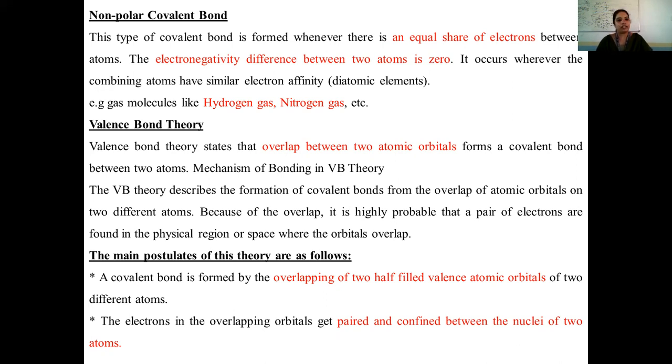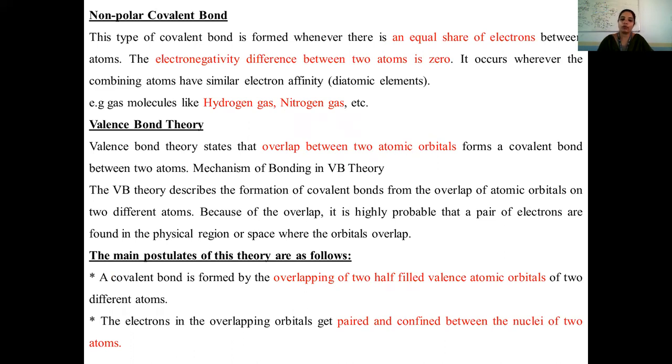Let's start with the valence bond theory. In valence bond theory, the overlapping of two atomic orbitals forms a covalent bond. In valence bond theory, we have different postulates, and those postulates frame the overall theory. According to VBT, a covalent bond is formed by overlapping of half-filled valence atomic orbitals of two different atoms, which means two half-filled valence electrons will be there, one from each of the atoms.